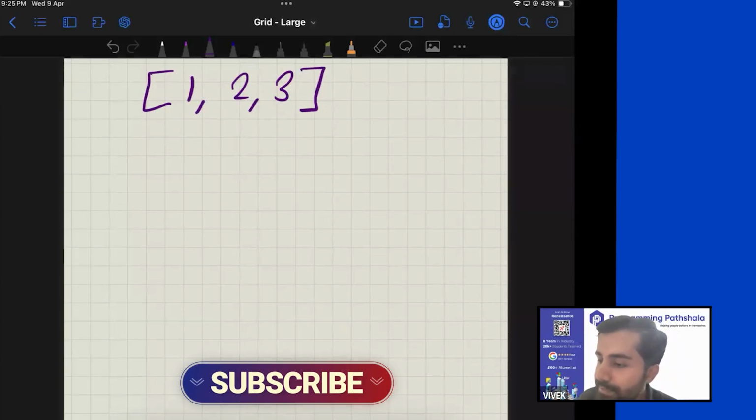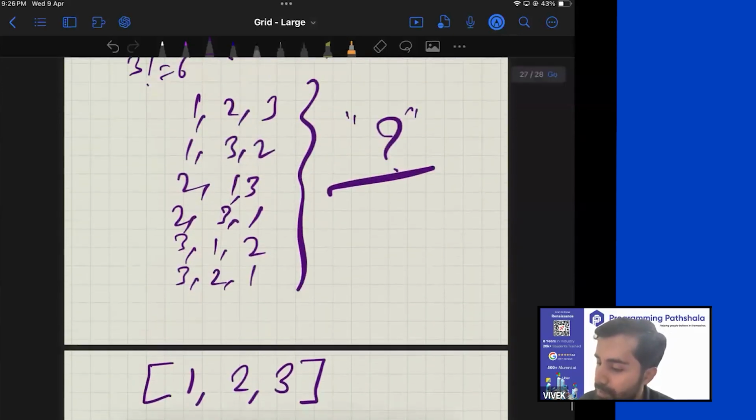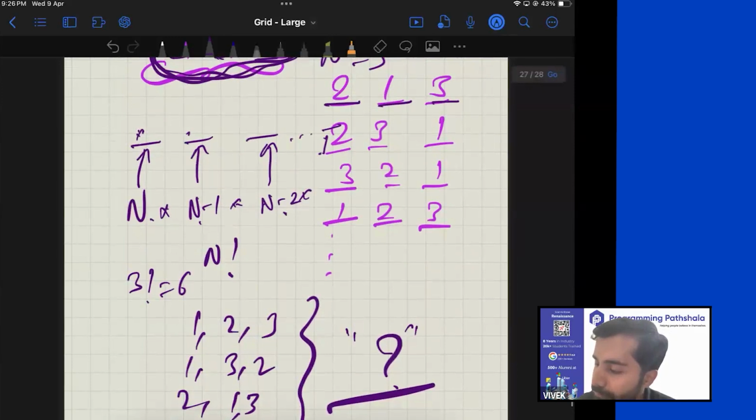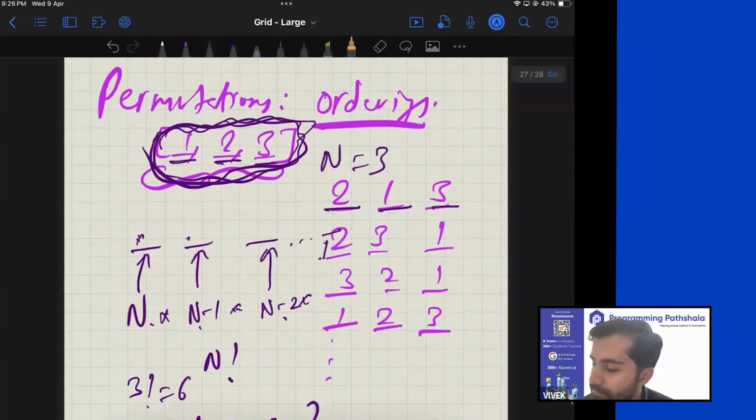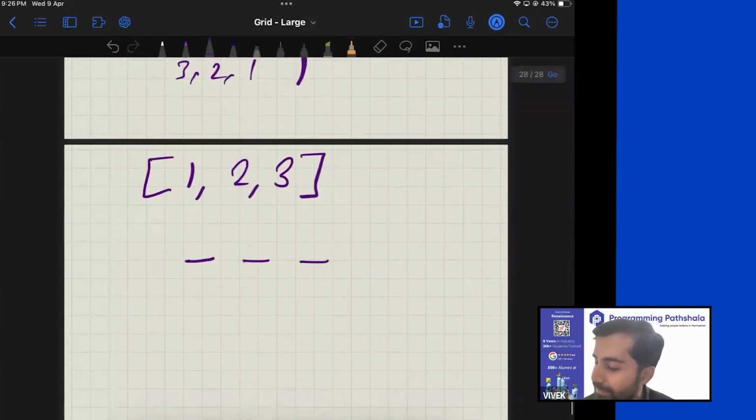So let us understand it. So guys, what we can say is that, hey, we want to create a permutation. Every permutation will be of size 3, right? Now, what I told you over here was that, hey, for your first place, there are n elements to choose from. And what are those n elements? This, or that, correct? So let us do exactly that thing without making any amendment.